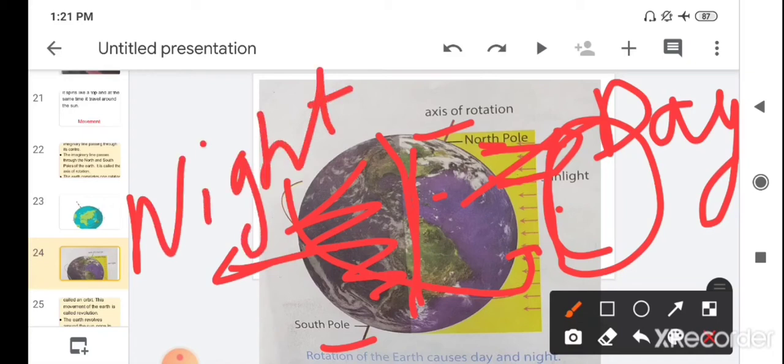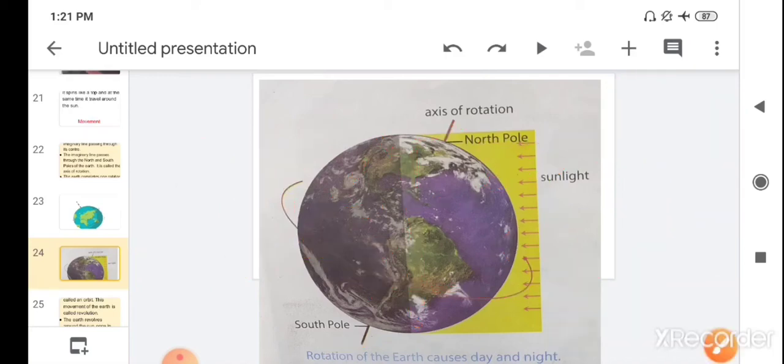So when the earth is making a rotation, the portion of earth which comes in front of the sun rays has day, and the portion of earth which is at the back has night. Children, the earth completes one rotation in 24 hours.